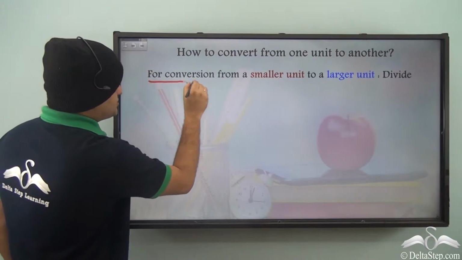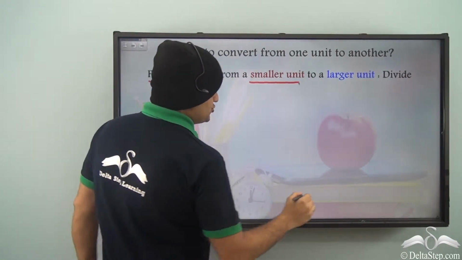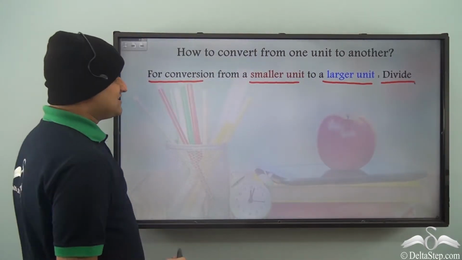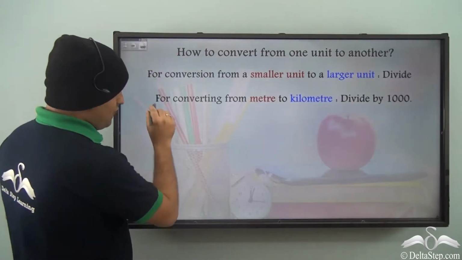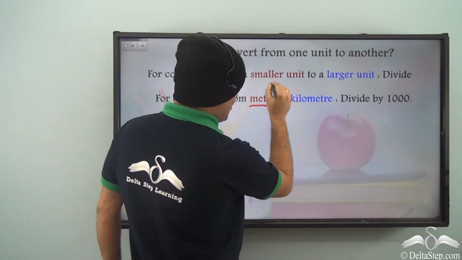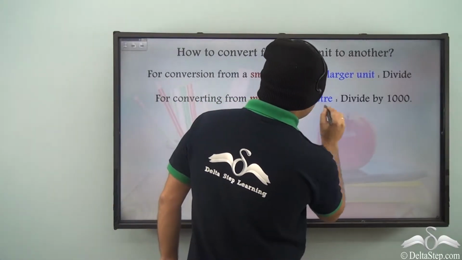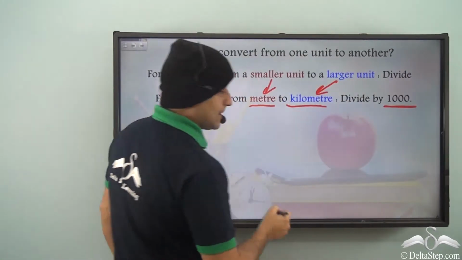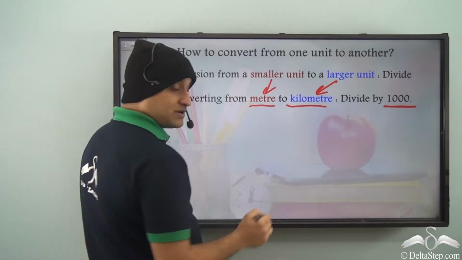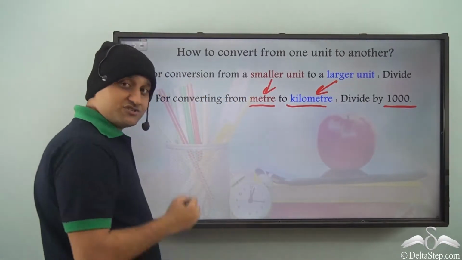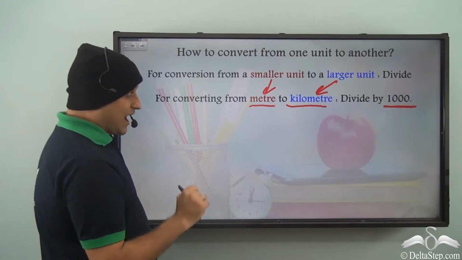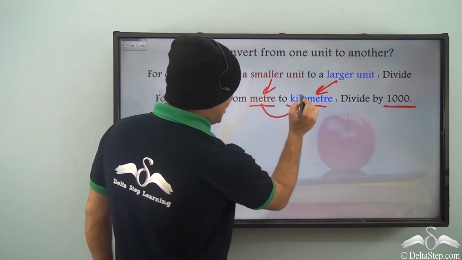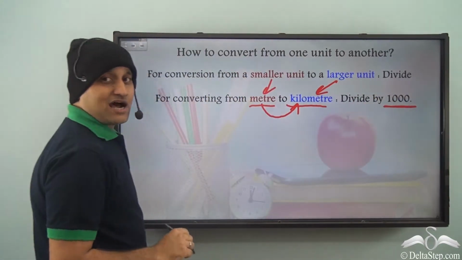Well, for conversion from a smaller unit to a larger unit, we divide. Now, what do we divide? So, for converting from meter, which is the smaller unit, to kilometer, which is the larger unit, we divide by 1000. Because the conversion from meter to kilometer is 1000, right? 1000 meters is equal to 1 kilometer. That's why when you convert from smaller unit to larger unit, that is meter to kilometer, you divide by 1000.